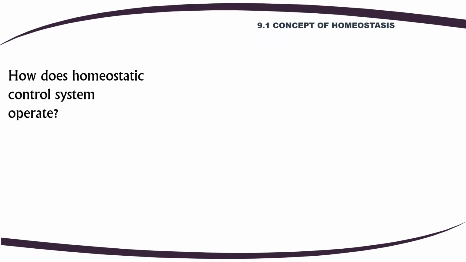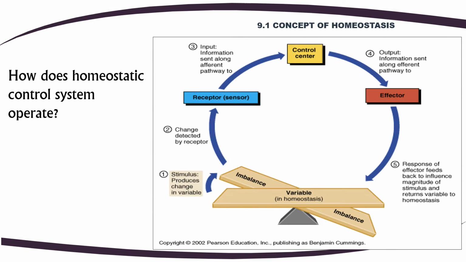Our body maintains homeostasis by utilizing homeostatic control systems. We already have an idea how our skin regulates our body temperature. The skin that has receptors detects changes in temperature, either the external temperature rises or drops below the equilibrium. The control center, either the brain or spinal cord or endocrine organ, sends signal to the effector, which are blood vessels and sweat glands in our skin, to react accordingly.